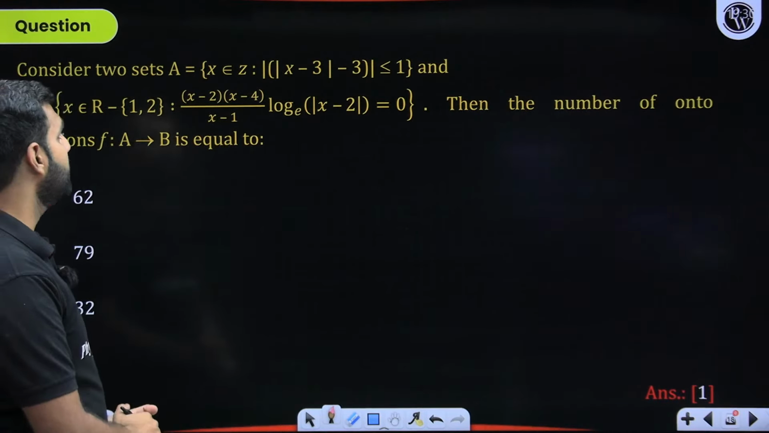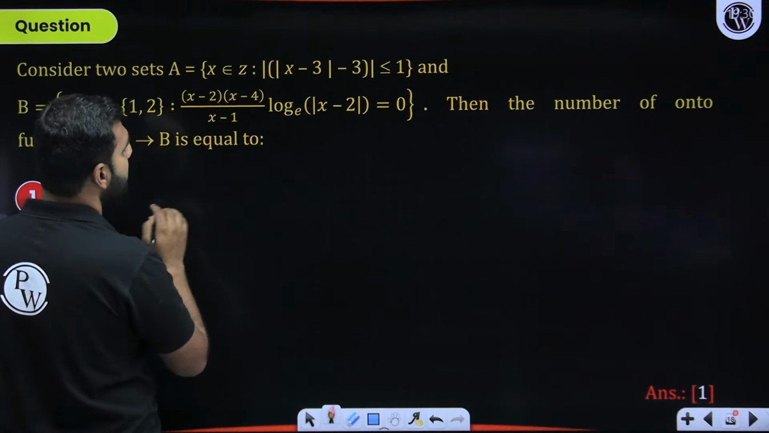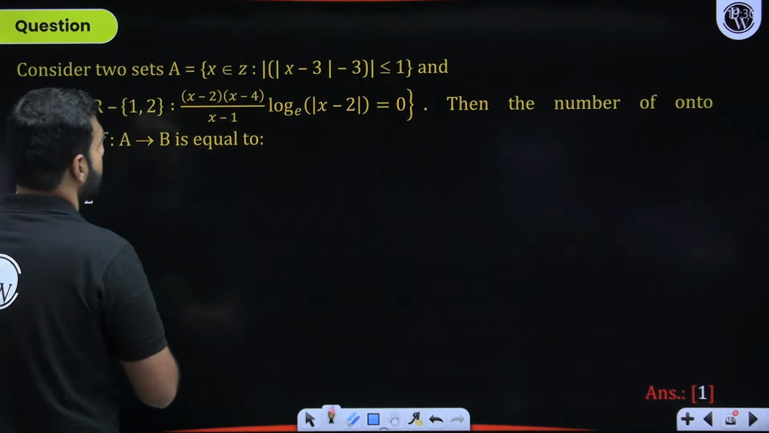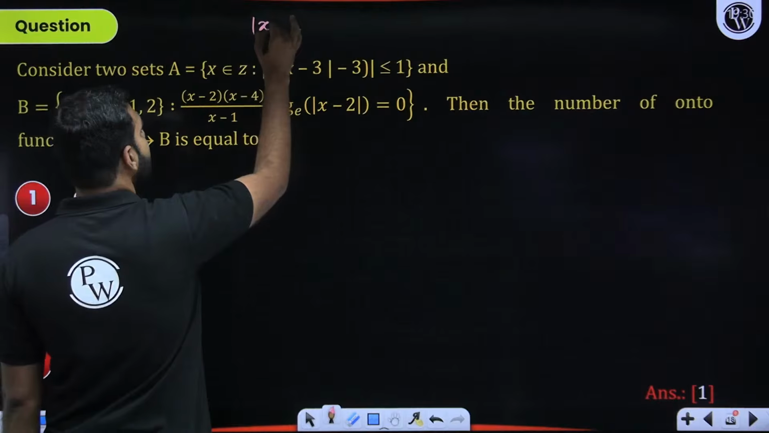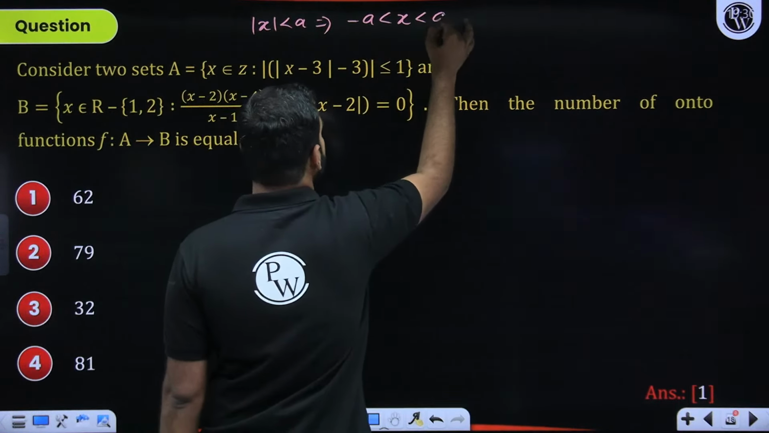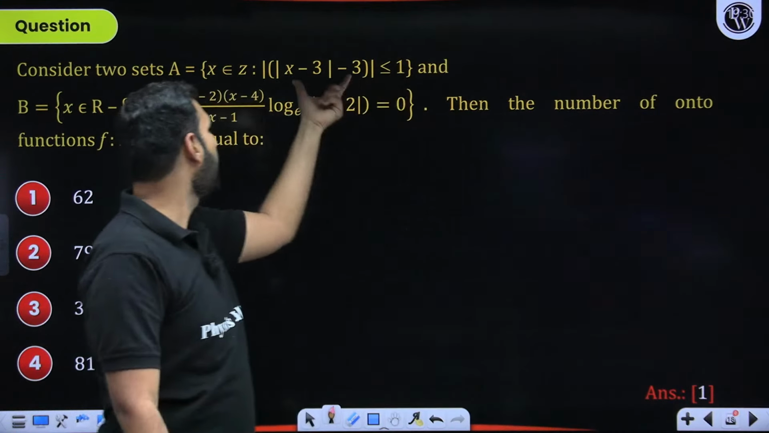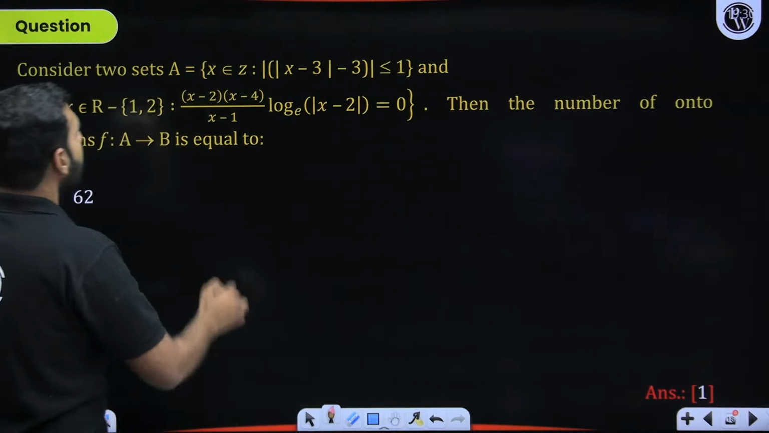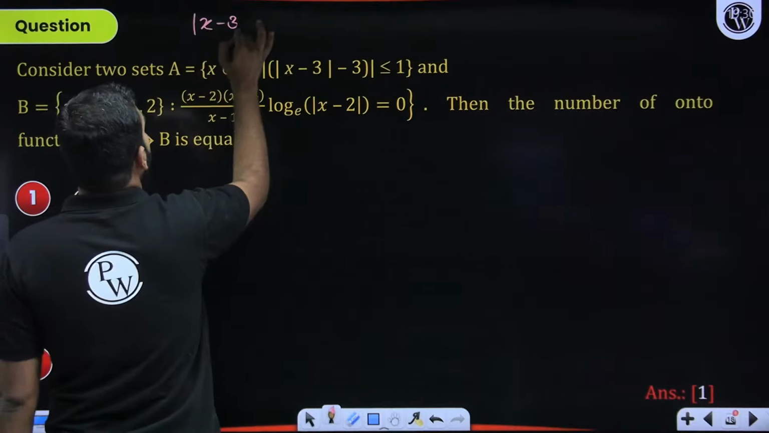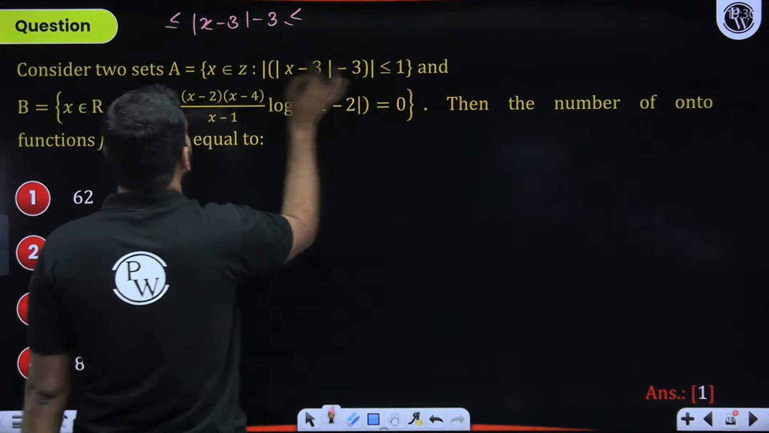So if I talk about the set A, the modulus of this is less than or equal to 1. The brackets I think are creating some confusion. No, they are not. I hope you remember that when mod x is given to be less than a, we know that x lies between minus a and a. Do you remember that? That basic idea is what I'm applying here. So when the mod of this expression is less than or equal to 1, I'll say that x minus 3 will be lying between minus 1 and 1.